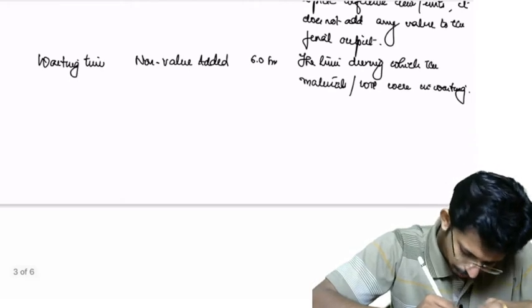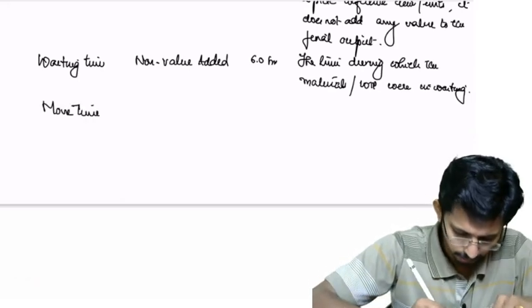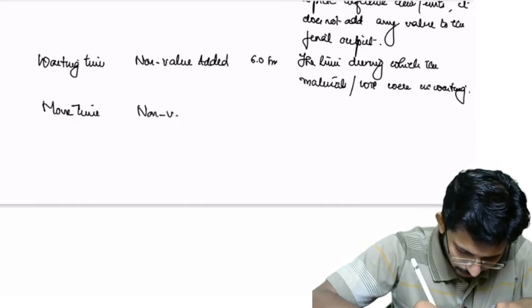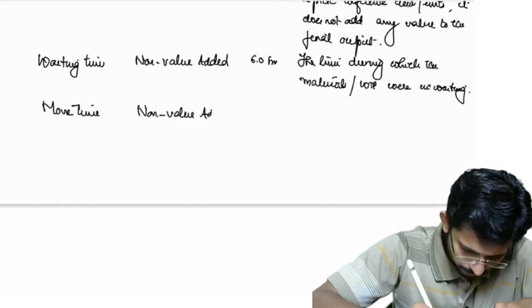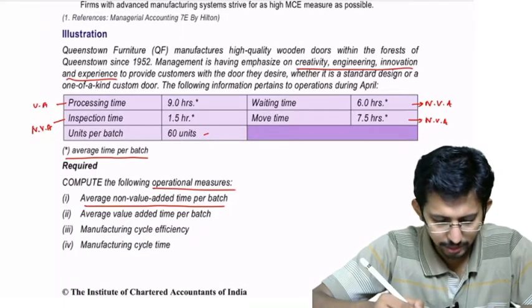Next is move time. Definitely non-value added. So what is the time taken? It's 7.5 hours.